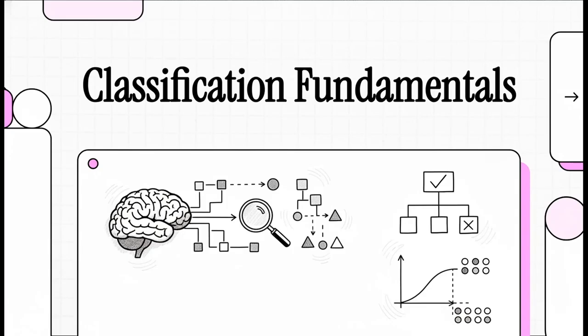Welcome to this explainer. Go ahead and settle in, get comfortable, because today we are going on a really fascinating deep dive into the inner workings of machine learning. We're going to explore exactly how computers make decisions. It can sometimes feel like pure magic when an algorithm perfectly predicts what we're going to do next, but I promise you, by the end of our time together today, you'll see that it's not magic at all. It's just incredibly elegant logic and math.